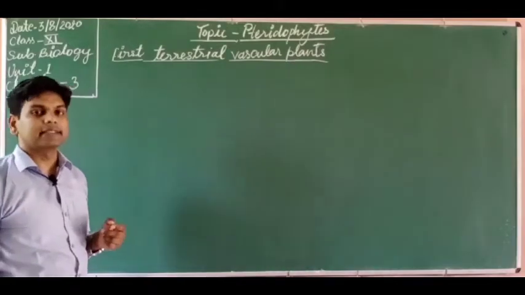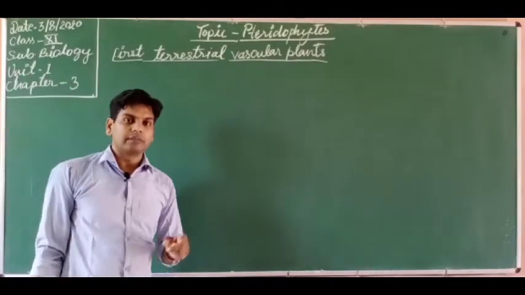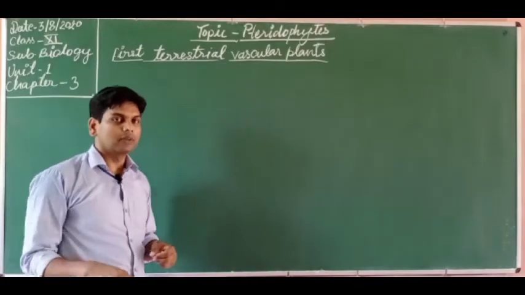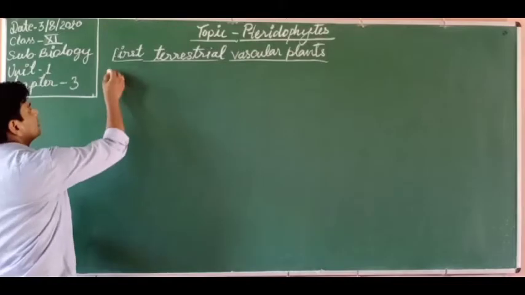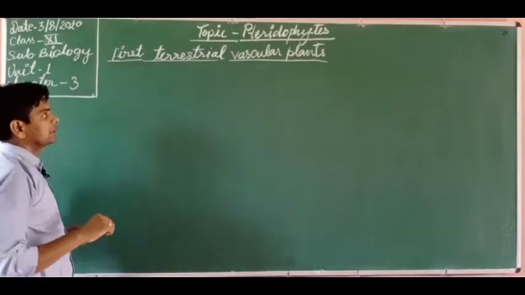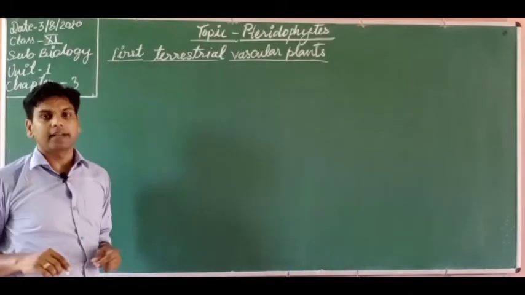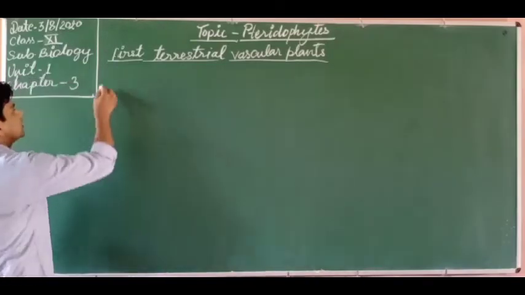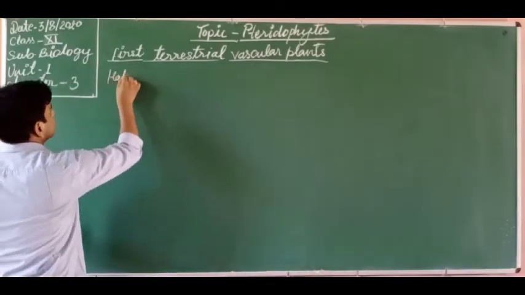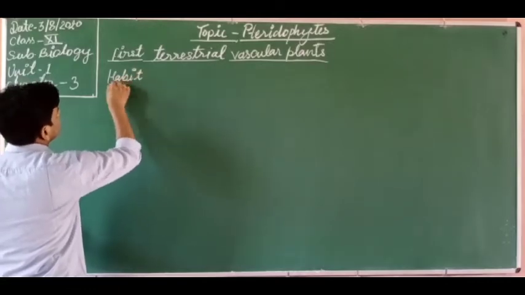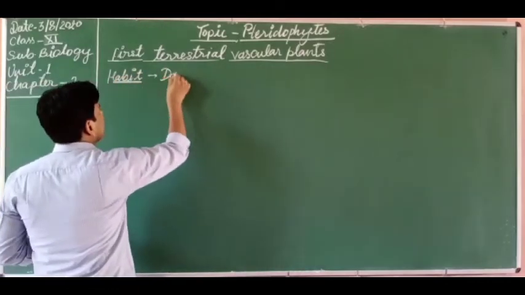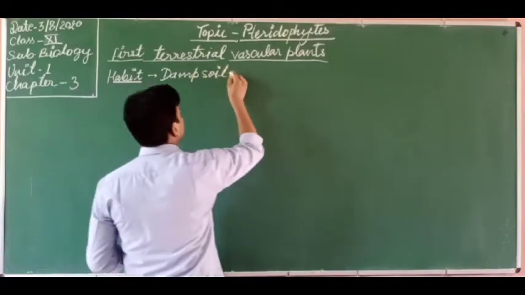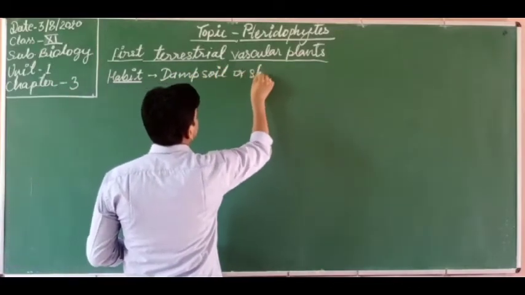Two or three questions are generally asked from this concept, pteridophyta, so be concentrated on the board. These are the first terrestrial vascular plants, so you must remember their habitat. Habitat: damp soil or shady area.